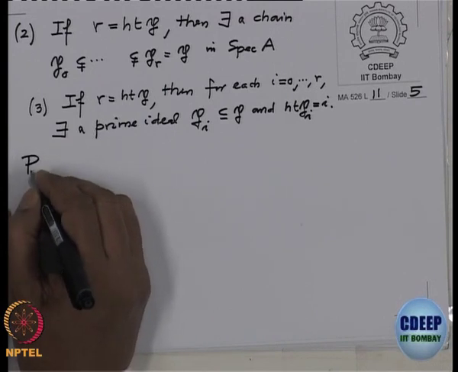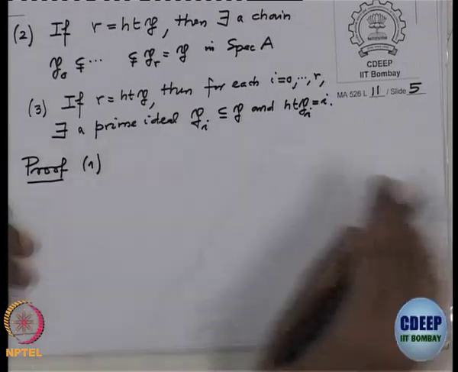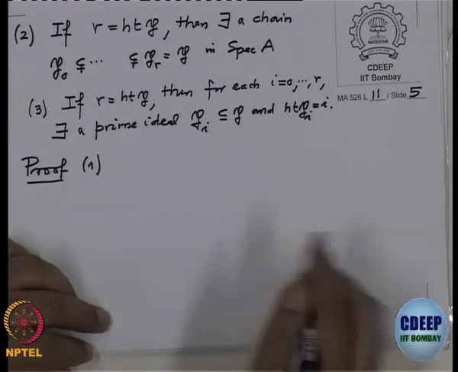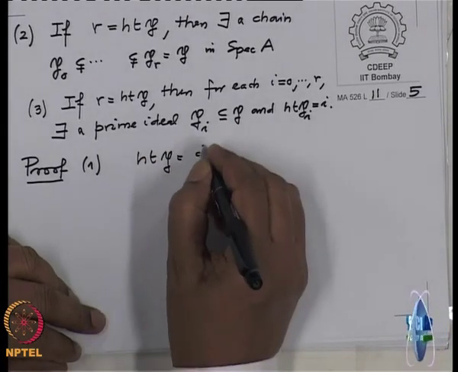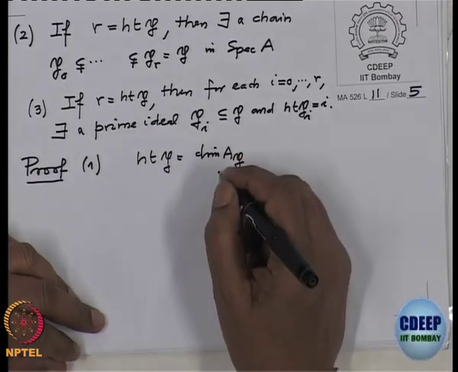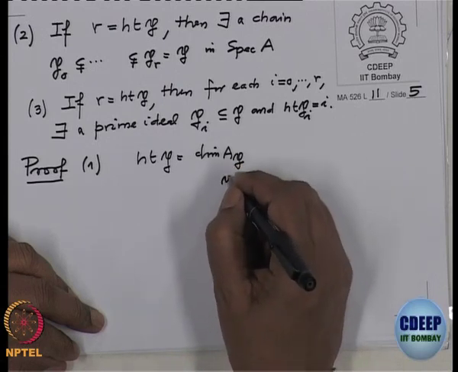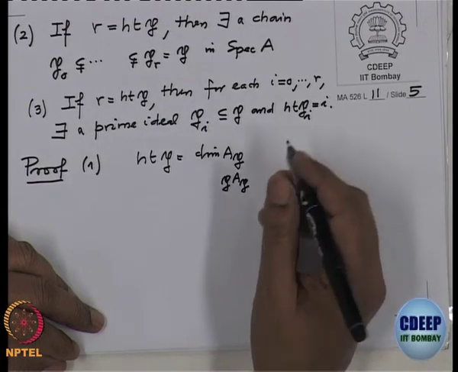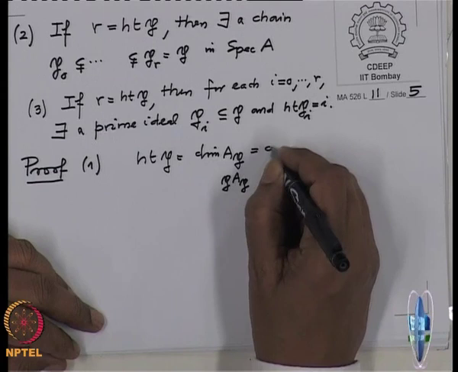Proof of the lemma. 1. I want to prove that height P is less than or equal to mu of P. We have noted above that height P is nothing but the dimension of A localized at P. Now, A_P is a local ring with the unique maximal ideal PA_P. And we have noted that this dimension is the degree of the Hilbert-Samuel polynomial.